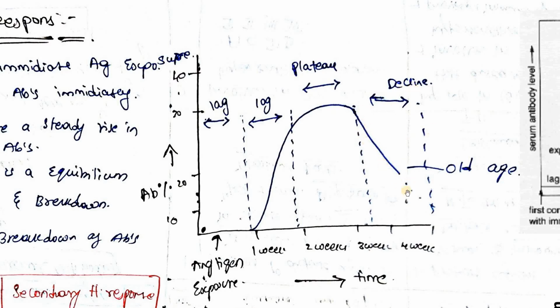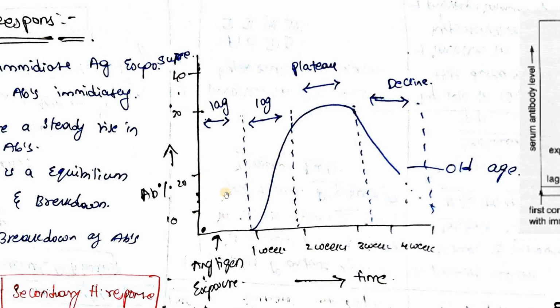That is the decline phase. This decline phase can be seen even after today I got infection and my antibodies may be destroyed after 40 years also. So when the age increases, the number of antibodies in the plasma will be reduced. So that is why old people and small children are highly susceptible to infections, because their antibodies decrease in old age, whereas in babies, in the young age, they don't have antibodies.